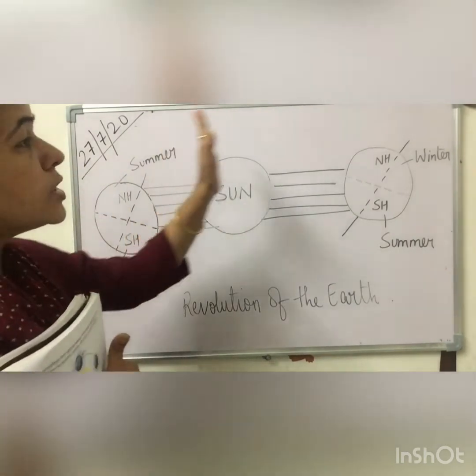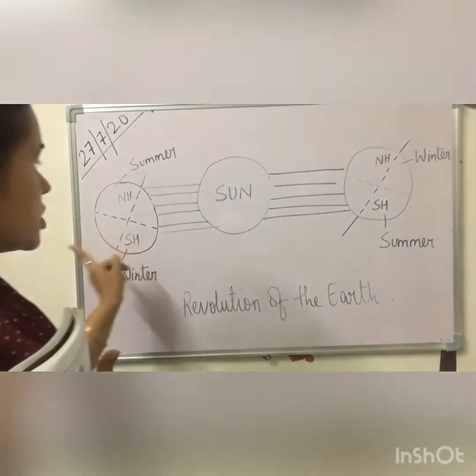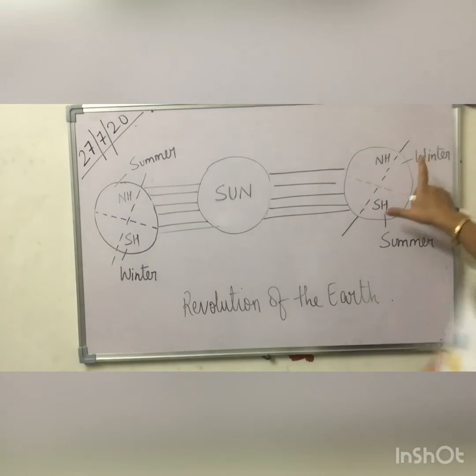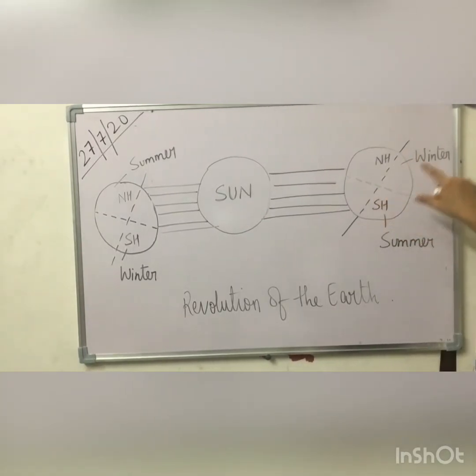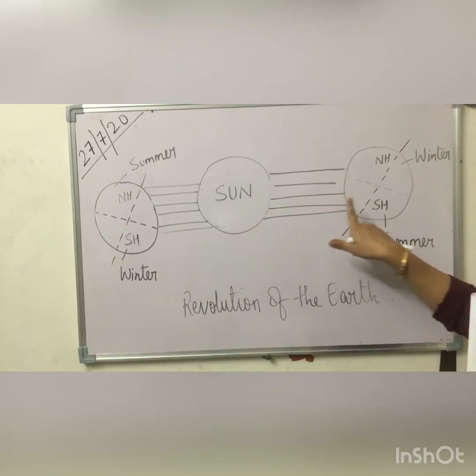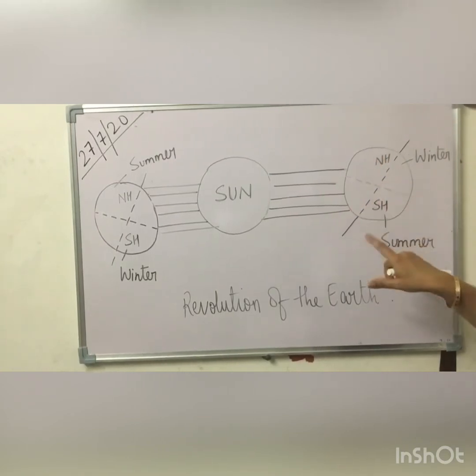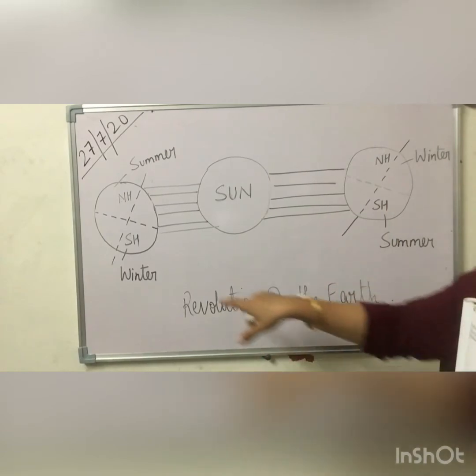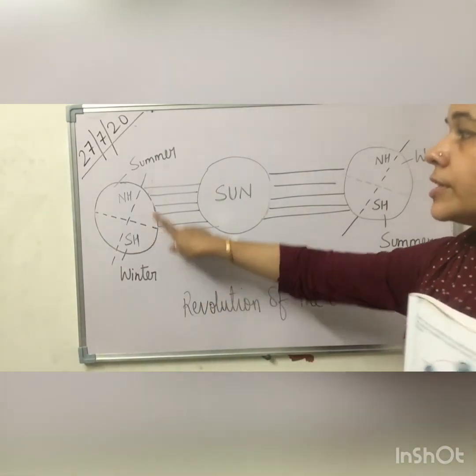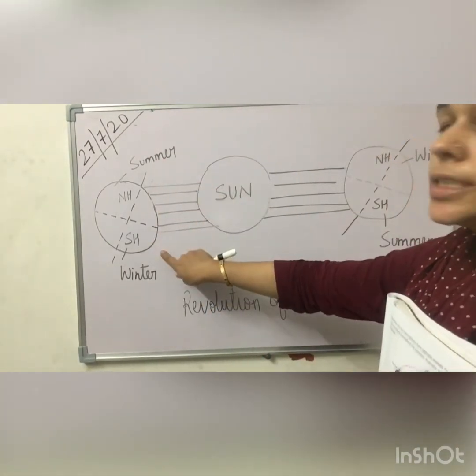Now the opposite things happen. The earth has revolved and taken this place now. The tilt is there, the equator, everything is there. So now the southern hemisphere is getting the direct sunlight, and the northern hemisphere is away from the direct sunlight of the sun. Previously it was summer in the northern hemisphere and winter in the southern hemisphere.